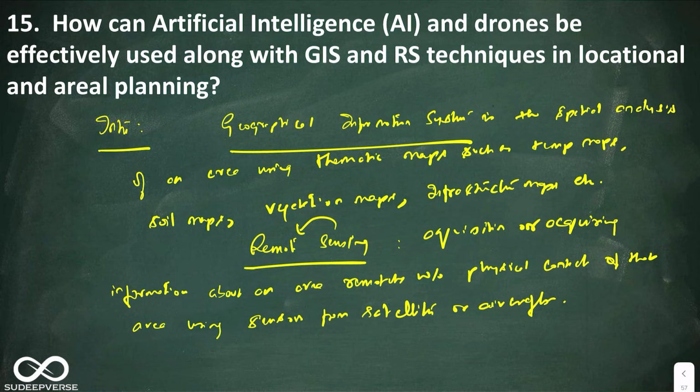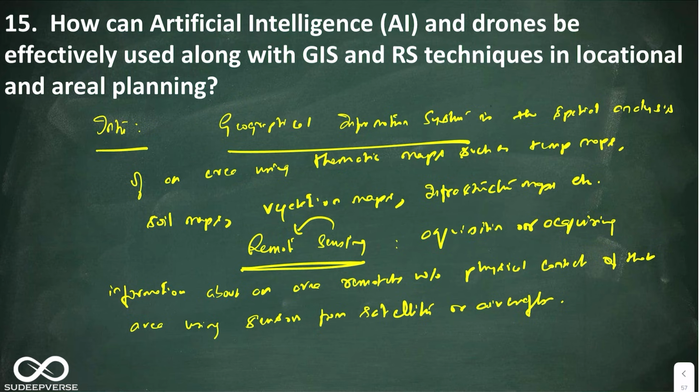So this is what is known as remote sensing. So I have defined what is GIS and what is remote sensing with basic knowledge and common sense.